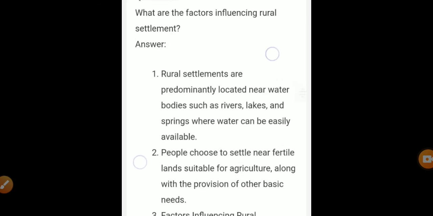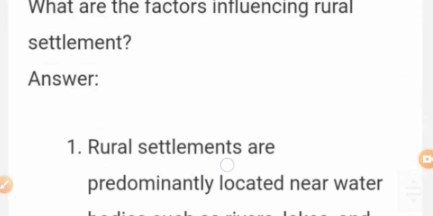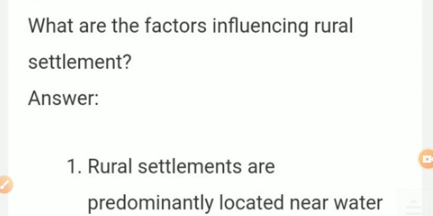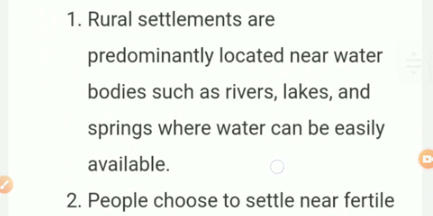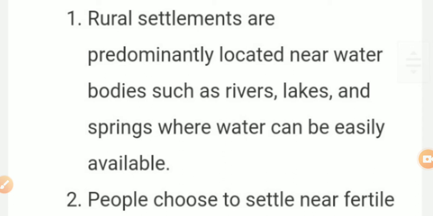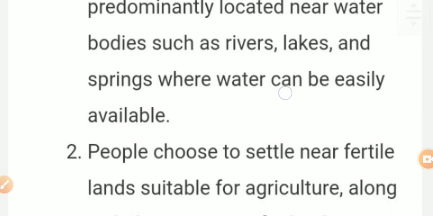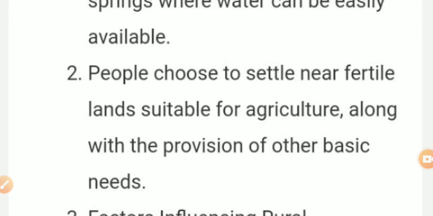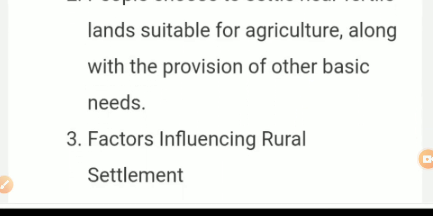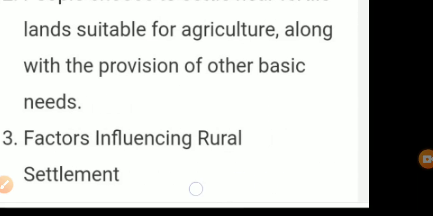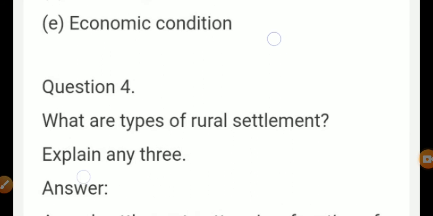So, the first answer we have completed. Next, we are going to see the second one. What are the factors influencing rural settlement? The answer is rural settlements are predominantly located near water bodies such as rivers, lakes, and springs where water can be easily available. Second one, people choose to settle near fertile lands suitable for agriculture along with the provision of other basic needs.